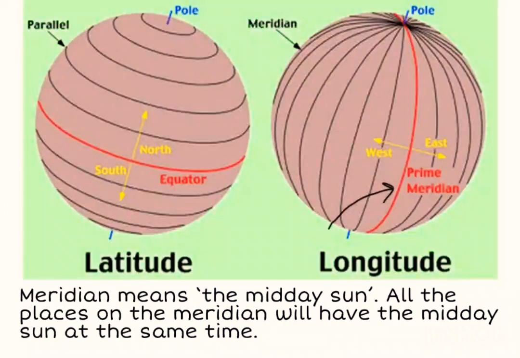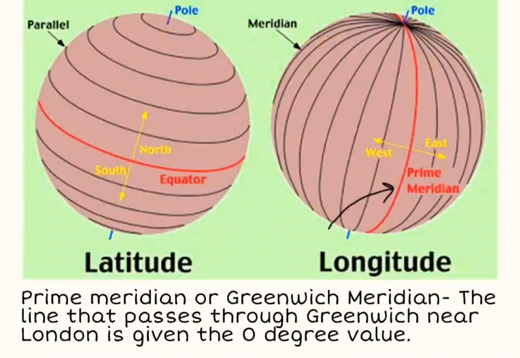The word meridian means the midday sun. All places on the meridian will have the midday sun at the same time. The line that passes through Greenwich near London is given the 0 degree value. This line is called the Greenwich meridian or prime meridian.